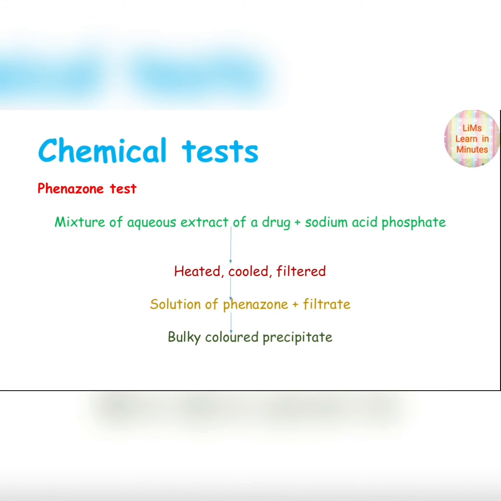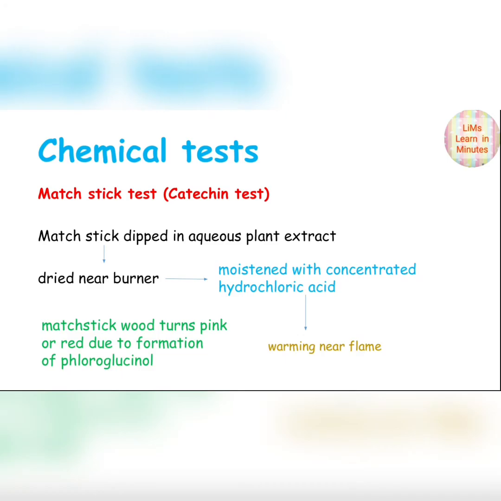Next test is the phenazone test. Here, a mixture of aqueous extract of a drug and sodium acid phosphate is heated, cooled and filtered. The solution of phenazone plus filtrate gives a bulky colored precipitate. Then next, the matchstick test, which is also known as the catechin test.